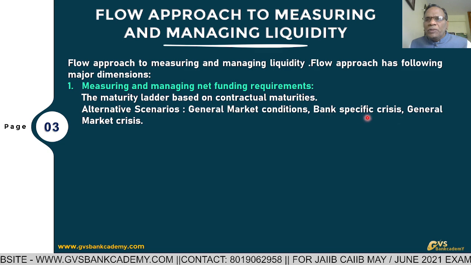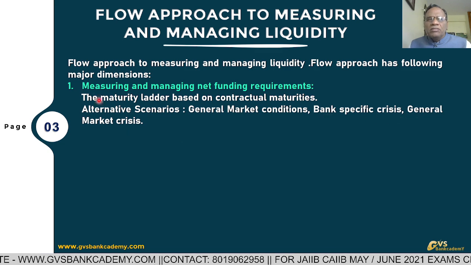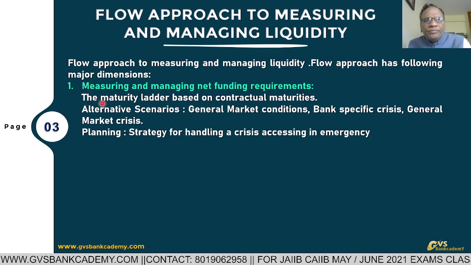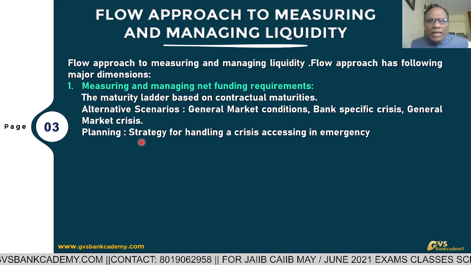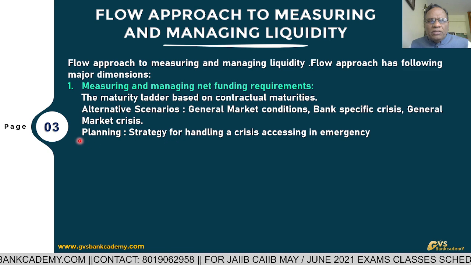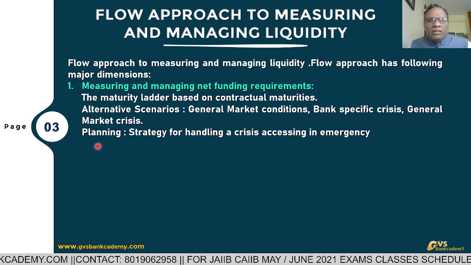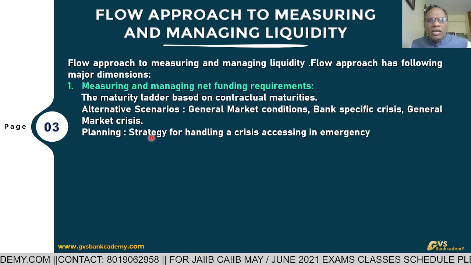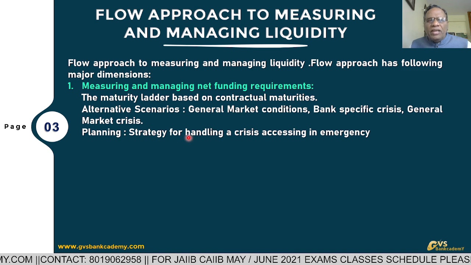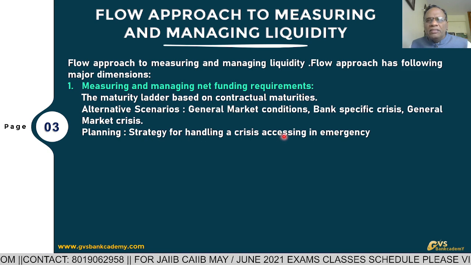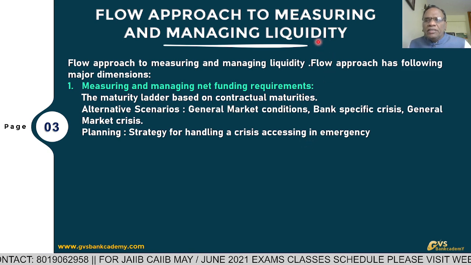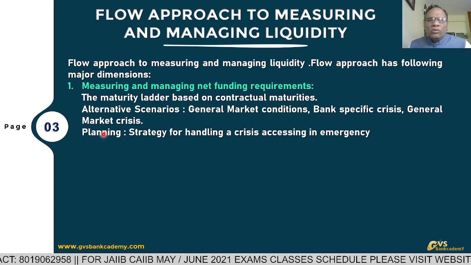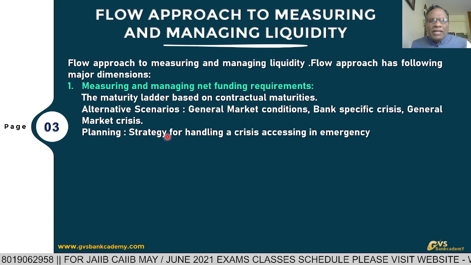So bank specific crisis and general market crisis, you have to see. Planning: the bank has to plan. The bank top management, the bank's Asset Liability Management, the bank ALCO committee, they have to make a strategy for handling a crisis, assessing an emergency. If there is an emergency or crisis in liquidity management, how are they going to plan? What plans are there?